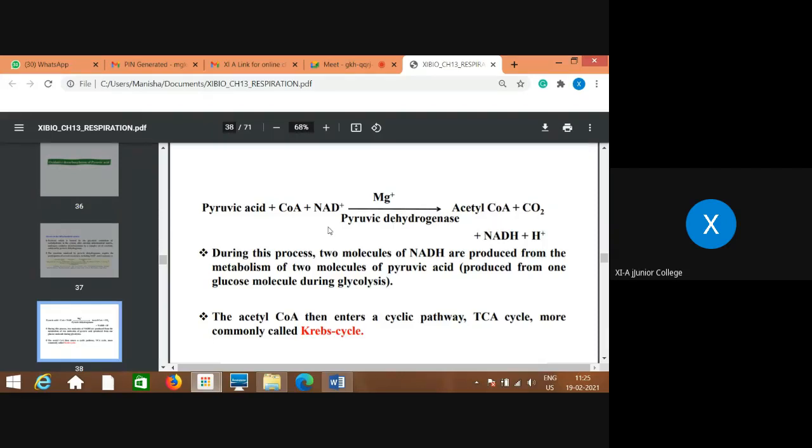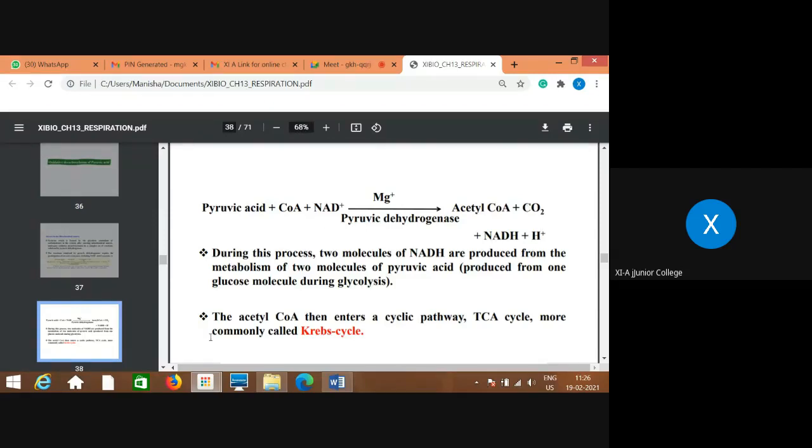At the same time, NAD by dehydrogenation or oxidation reaction becomes NADH2. This is called oxidative decarboxylation: decarboxylation because carbon is removed and released in the form of CO2, and dehydrogenation where NAD gets converted into NADH2.